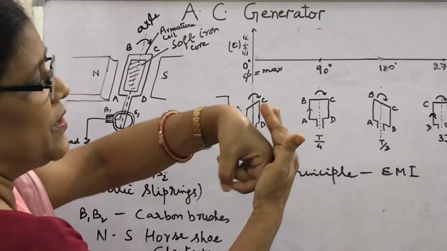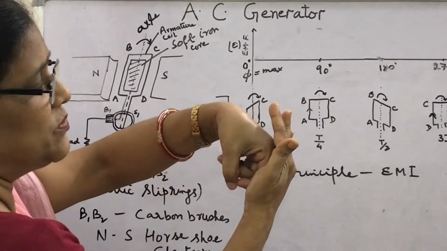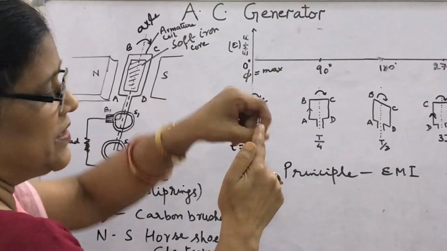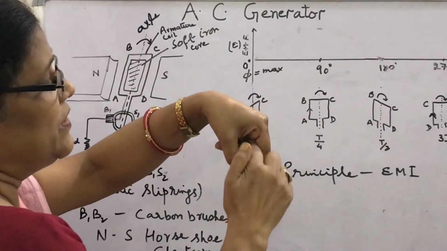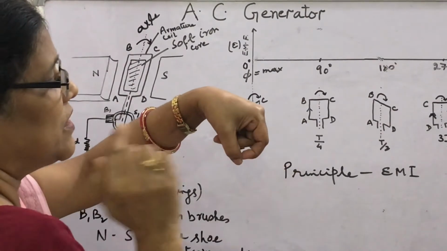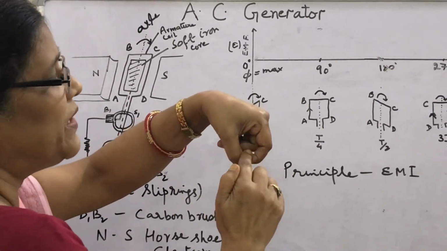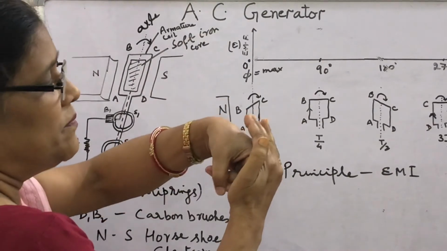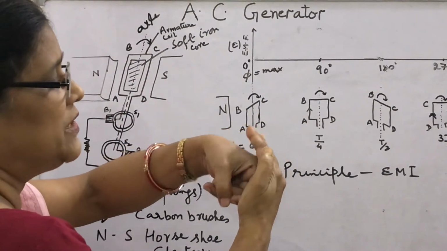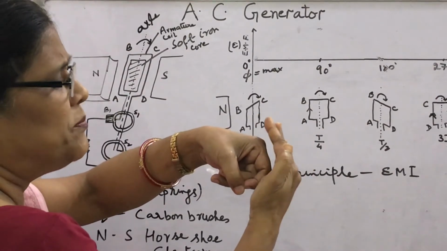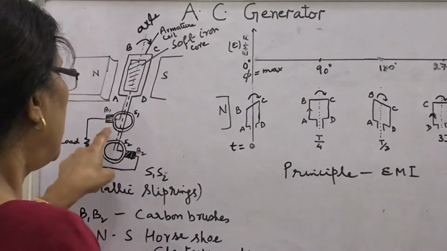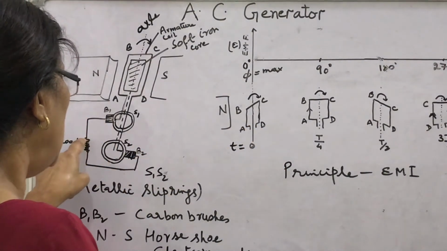When the coil end is rotated, the current from the coil comes to the slip ring, and the slip ring is attached with the carbon brush. The carbon brush gently presses the slip ring to make proper contact. From the carbon brush the load is connected.